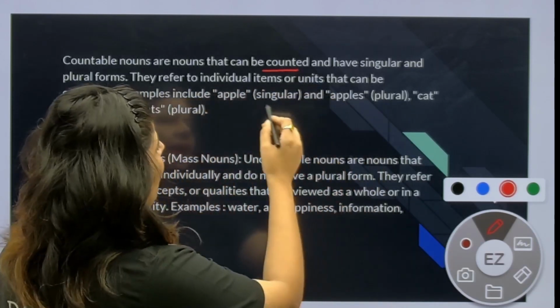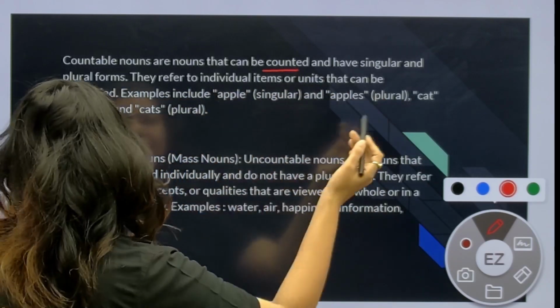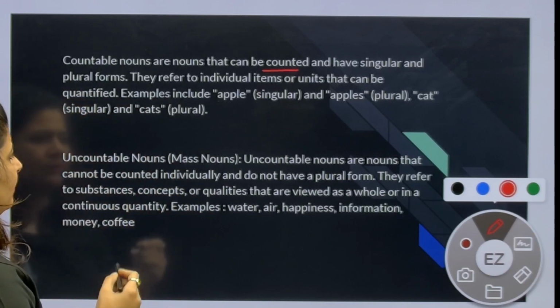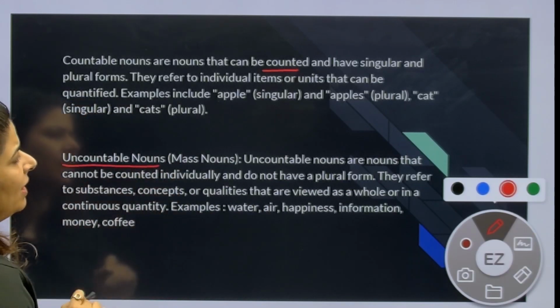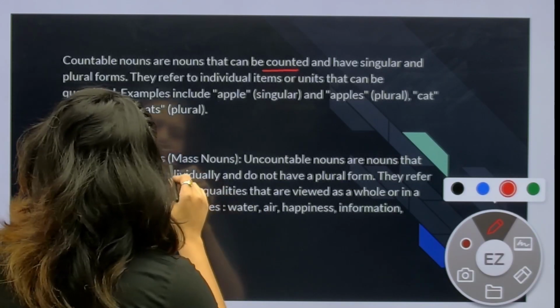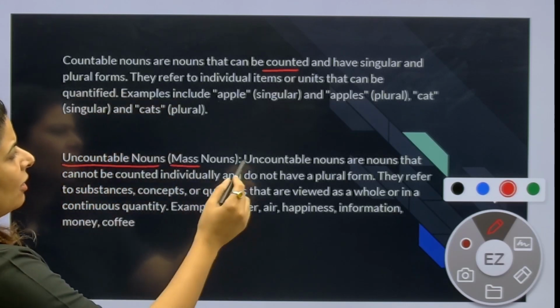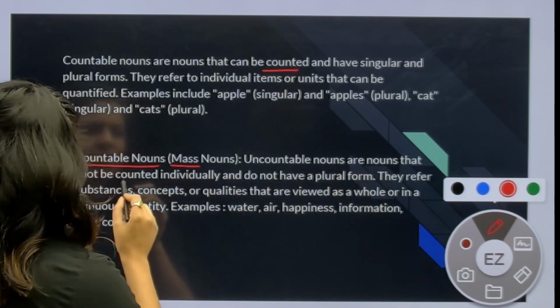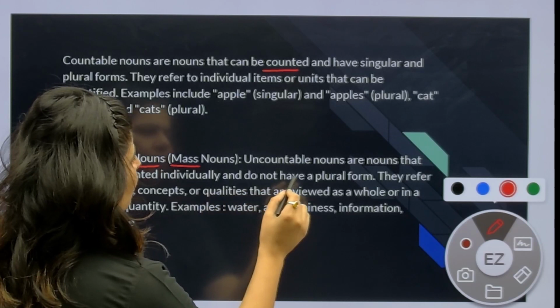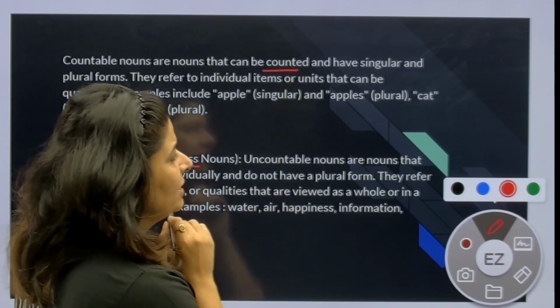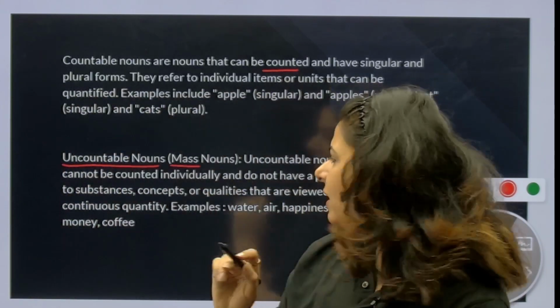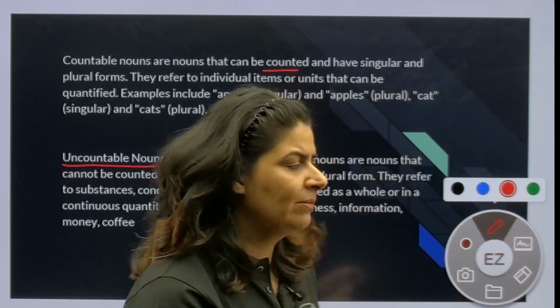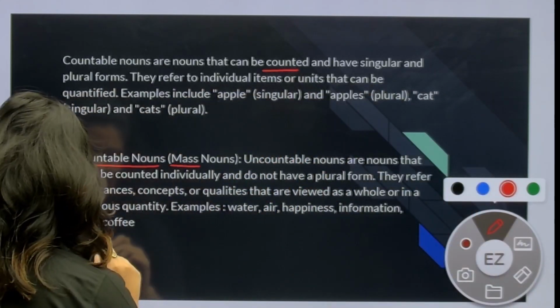Apple singular, plural apples, cat singular, cats plural. Then comes the concept of uncountable nouns. We also call them mass nouns. Uncountable nouns are nouns that cannot be counted individually and do not have a plural form. They do not have a plural form and are uncountable. For example, money.